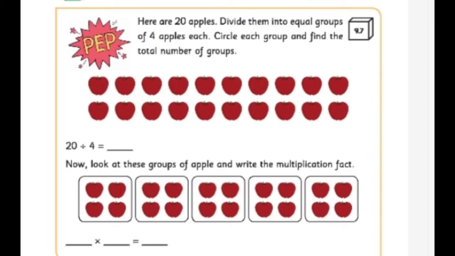The division fact 20 divided by 4 is equal to 5 has led to the multiplication fact 4 into 5 is equal to 20. Clear, children? So, here division and multiplication have a relationship. For better understanding, let's watch one video.